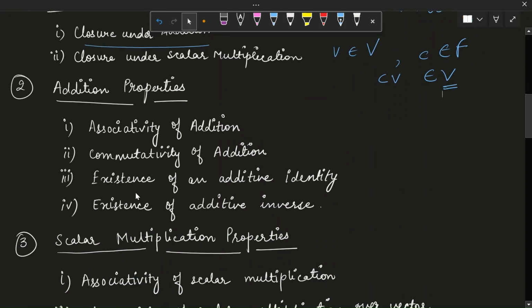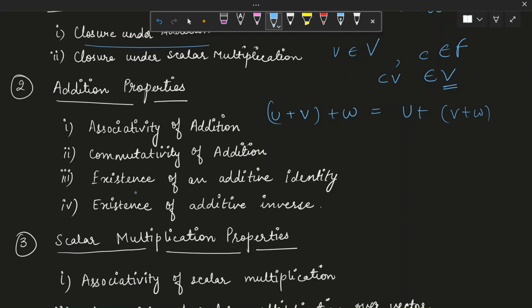Associativity of addition, that is simply the associative rule that we learned in mathematics and Boolean algebra also. It is like U plus V plus W will be equal to U plus (V plus W) in brackets.